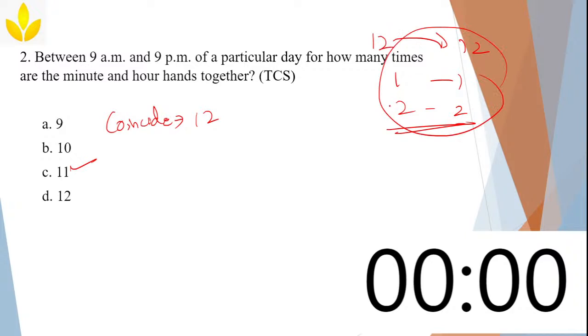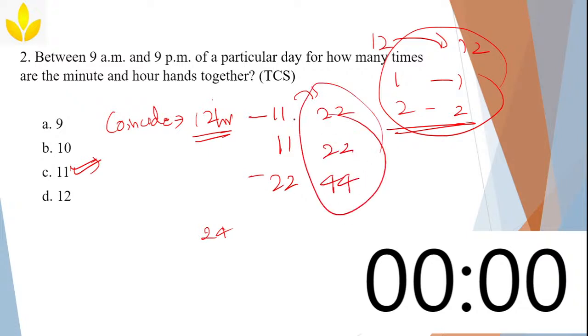Oh, option B was previous. Okay. So here they'll coincide 11 times. Opposite, 11 times. Right angle will be 22 times. This is for a 12-hour cycle. For a 24-hour cycle, this will be 22, this will be 22, and this will be 44. Clear? Since I have explained it already, I am not going to explain it again. You understood? It will be 11 times.